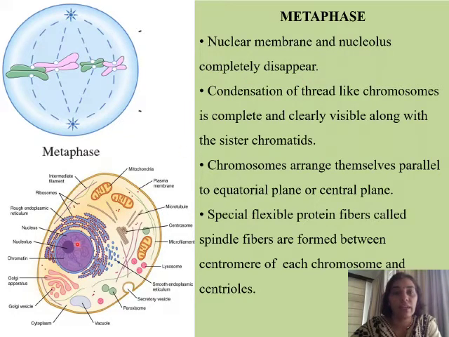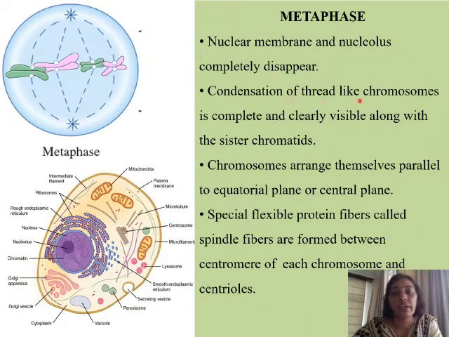So here you have a diagram where you can see this is the nucleus, and inside the nucleus you have a nucleolus. This nucleolus is the site for synthesis of rRNA, that is ribosomal RNA. And the nucleus has got a covering of itself, and it is called the nuclear membrane. So both have completely disappeared.